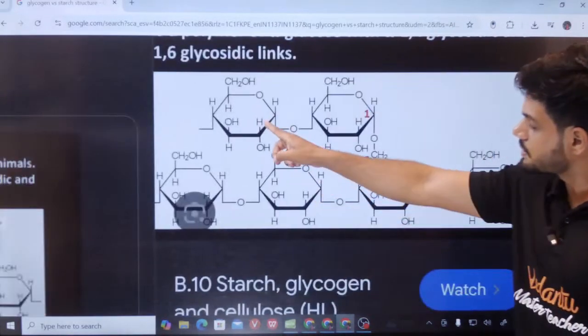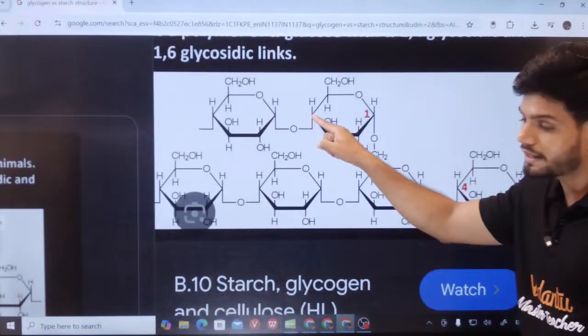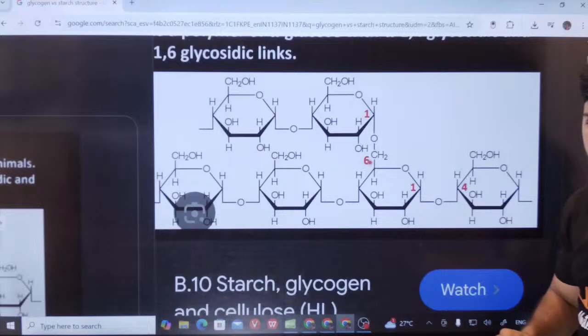Okay. Now student, this is called, can you see, alpha 1,4 linkage in the case of starch.